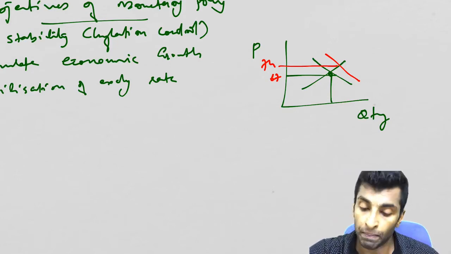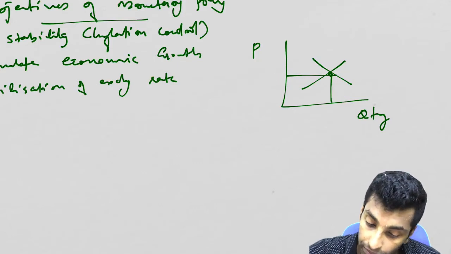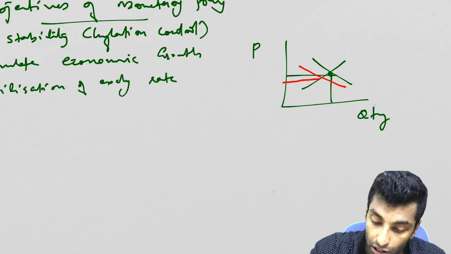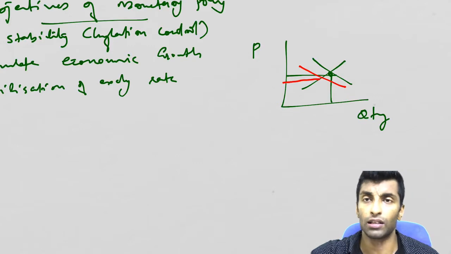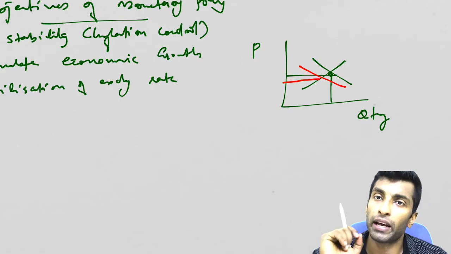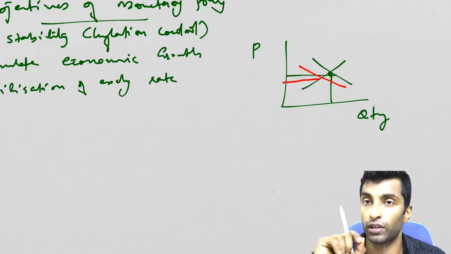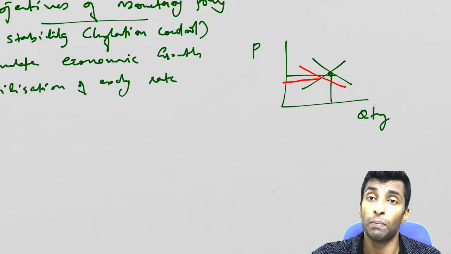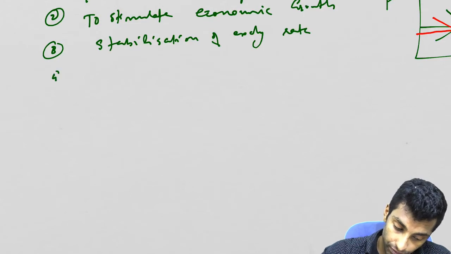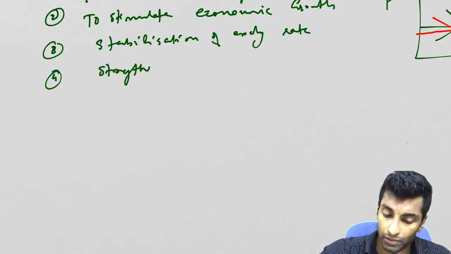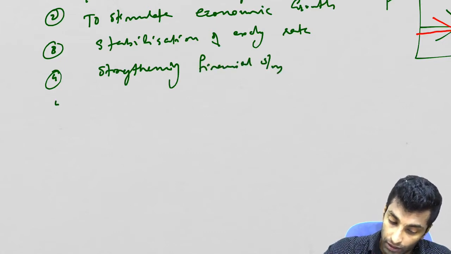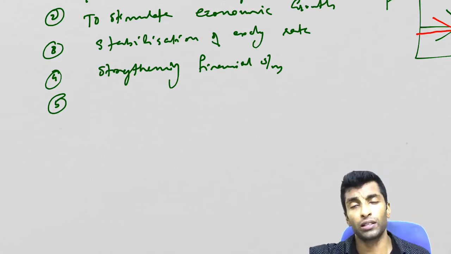If money supply is less, then instead of increasing demand, there will be a decrease in demand. So there is a possibility that the rupee may appreciate. Like this, you can adjust money supply to adjust the exchange rate also. Not only by interfering in the forex market, RBI can control the exchange rate by adjusting money supply also. Okay, so fourth one, strengthening financial system, and then employment generation.